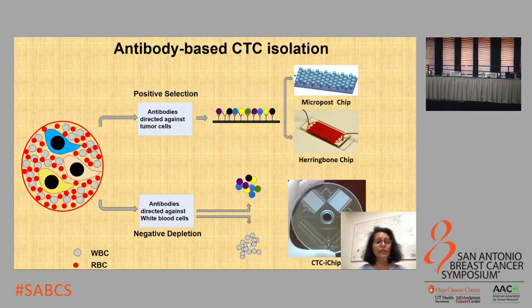Given their clinical utility, many different approaches have been developed to enrich CTCs from the blood of cancer patients. These can rely on the biophysical properties of these cells, such as size and density, or the biological properties which define the proteins that are expressed on their surface. This forms the premise for antibody-based CTC isolation, which can be used in the positive selection mode, where antibodies are directed against proteins that are expressed exclusively on the surface of the tumor cells, but not on the white blood cells. Or it can be used in the negative depletion mode, where antibodies are directed against white blood cells, thereby deflecting them away from the CTCs that can be enriched.